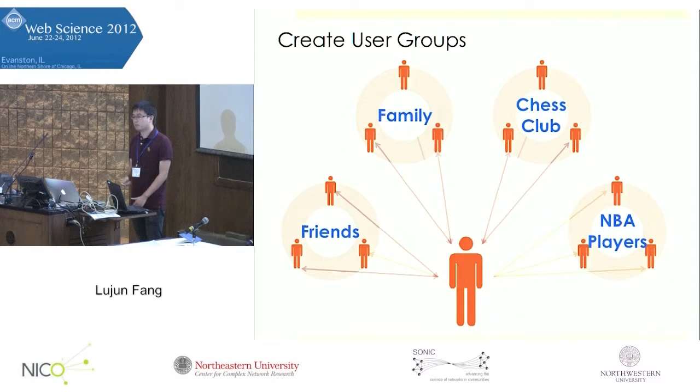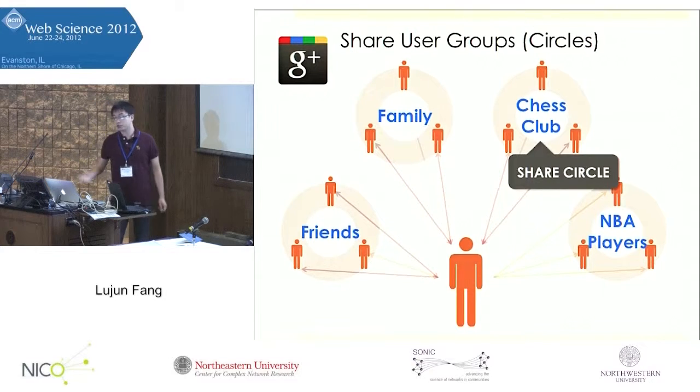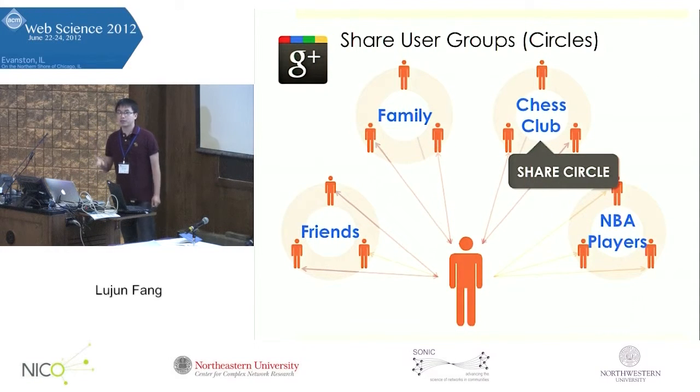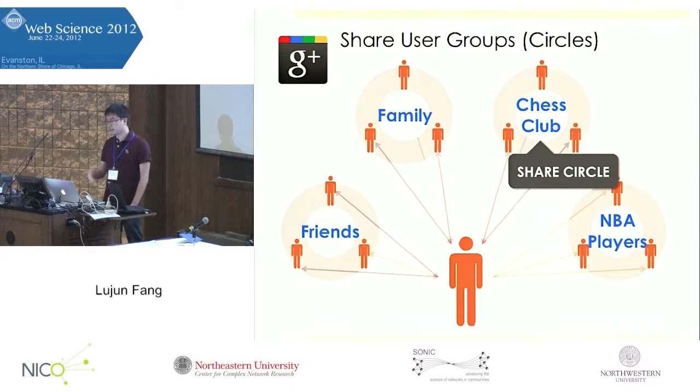Google Plus provides this functionality called circle sharing. In Google Plus words, a user group is called a circle. I can click one of my circles and click the circle sharing button. Now other users could see that I have such a circle, and they could add the members in the circle to their own circles.